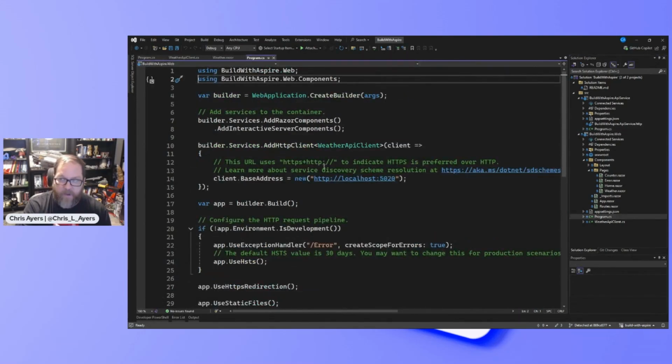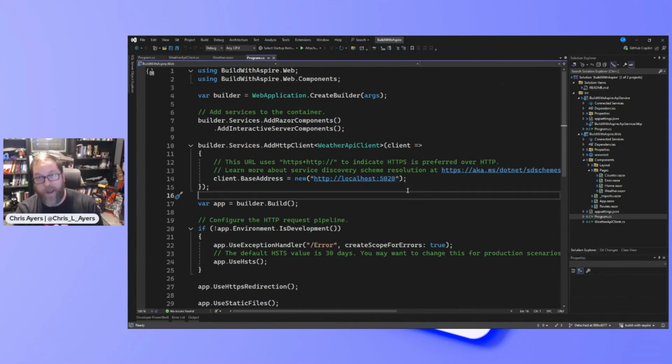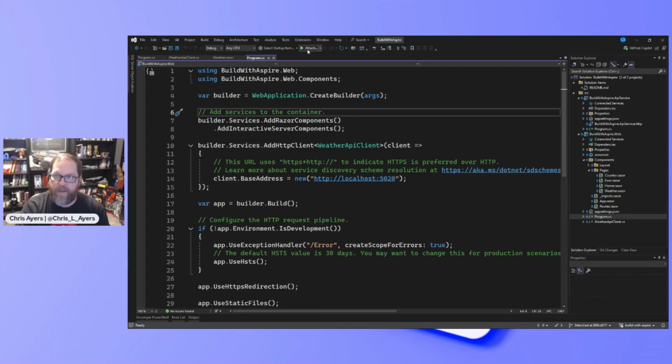And if I look in my program, I have to put in my localhost and my port. I have to override this. I have to change this when I go out and deploy into Azure. But locally, I can hit F5 and run my application locally. And I'm going to go ahead and try that now.